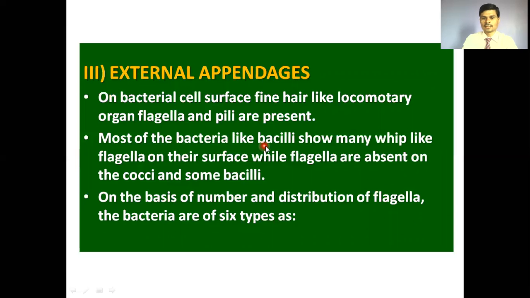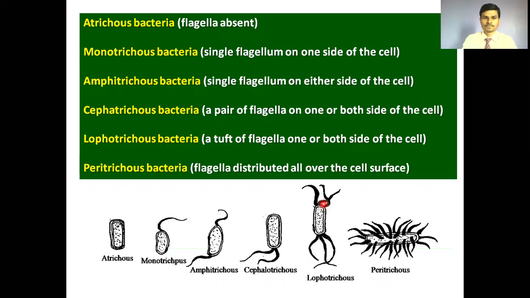Most bacteria like Bacilli show many whip-like flagella on their surface, while flagella are absent on cocci. This means round-shaped bacteria or cocci cells show absence of flagella. On the basis of the number and distribution of flagella, bacteria are of 6 types. 2 criteria are used for the typification of bacteria: the number and the distribution of flagella.